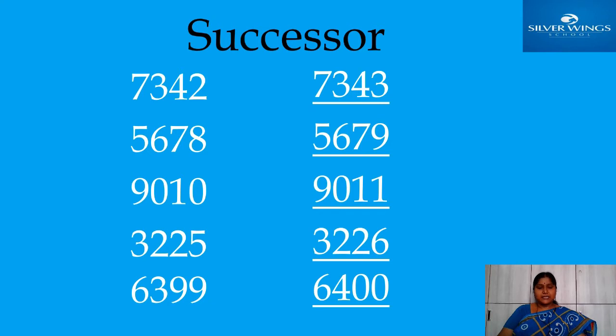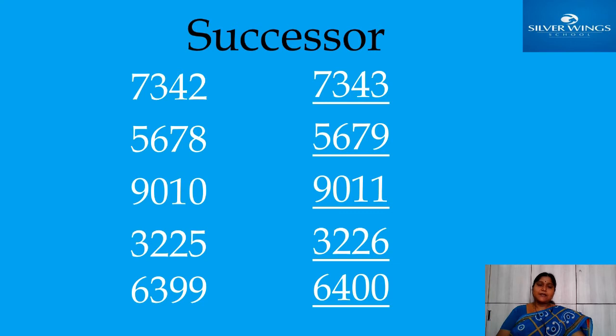Next, 6399. Yes, here you observe this one carefully. If 9 came, how will you write instead of 9? No need to write 10 in that place. In predecessor, if 0 came, how did you write? Like that here also, if 9 came, you should see the front digit.